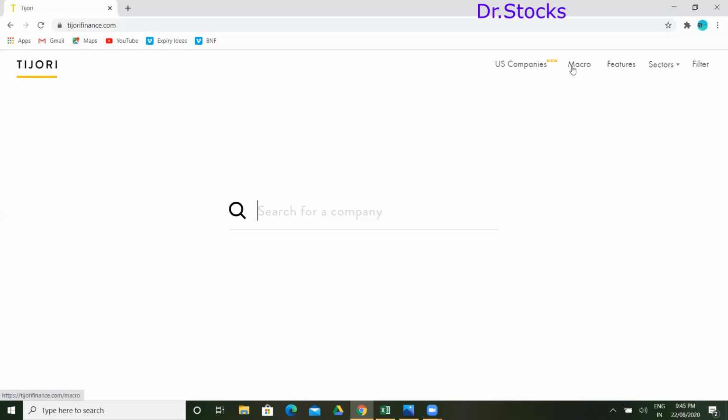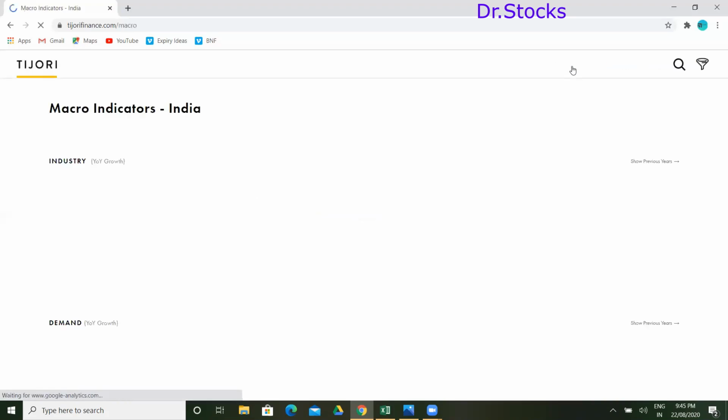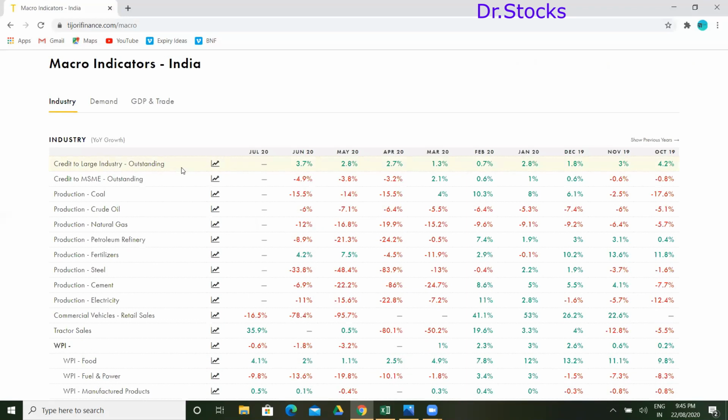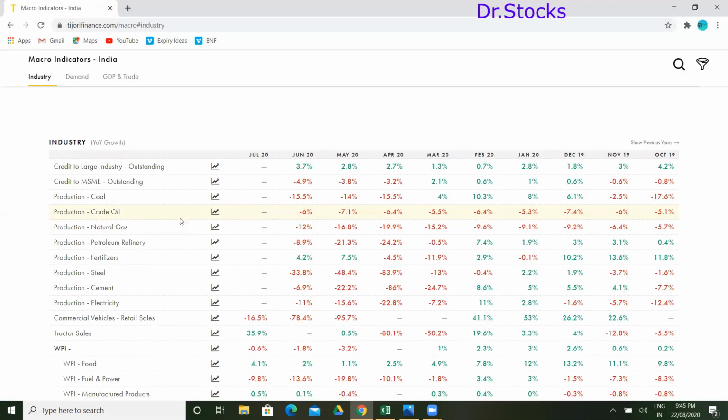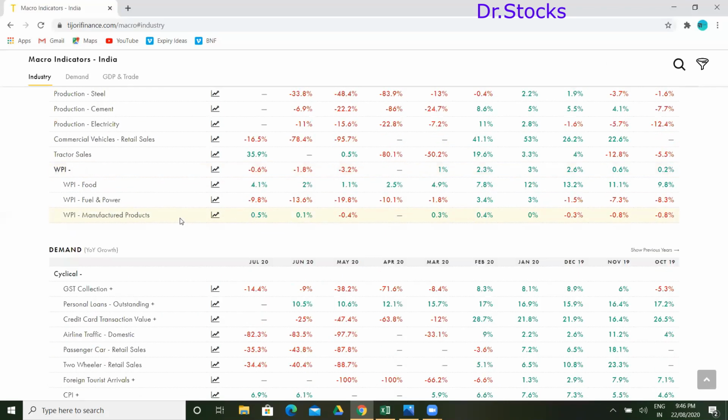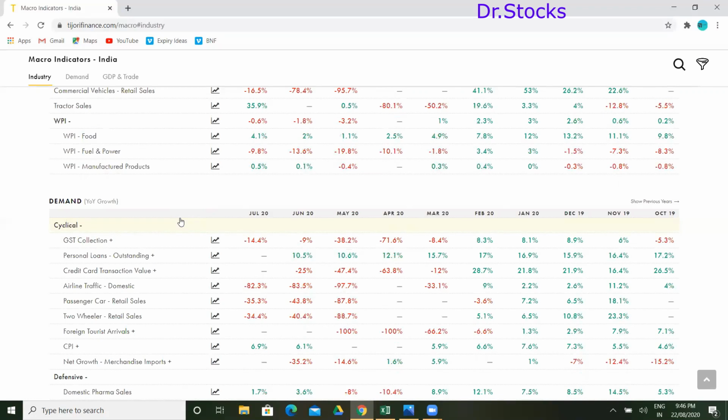So we are going to the second tab, macro. Macro is nothing but the macro data, which is available on the market on a monthly basis. This is credit to large industry outstanding. This is the complete macro data, which you would get in papers at month end. All this data you're going to get on this site.